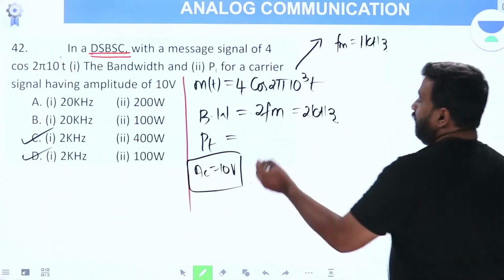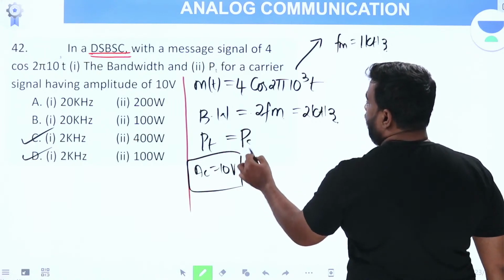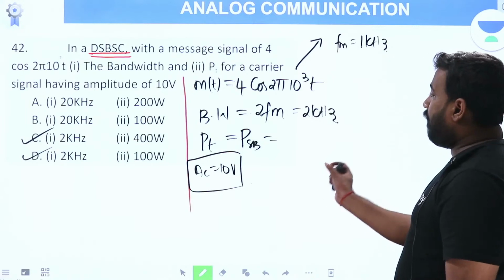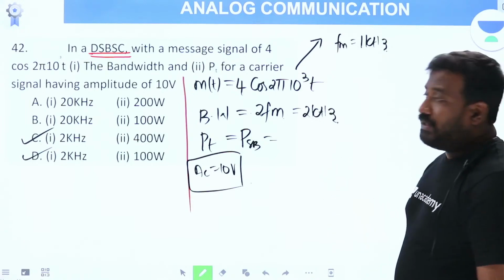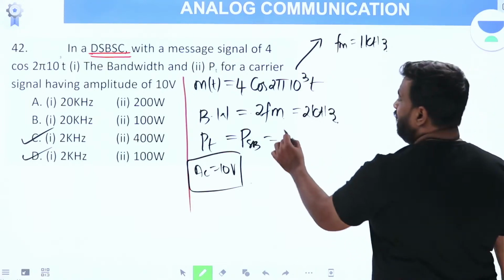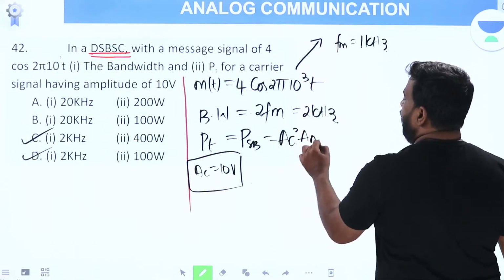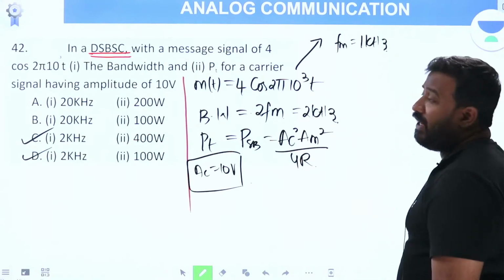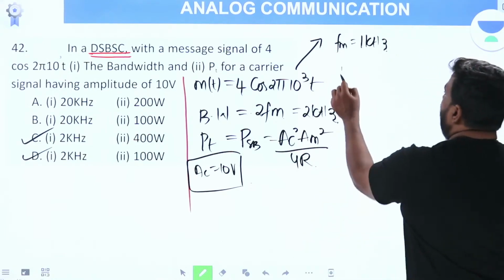Find total power. In DSB-SC, total power is equal to sideband power. Sideband power, just now we have derived, is Ac² Am² by 4R. R value is given? No. If R value is not given, R is 1 ohm.